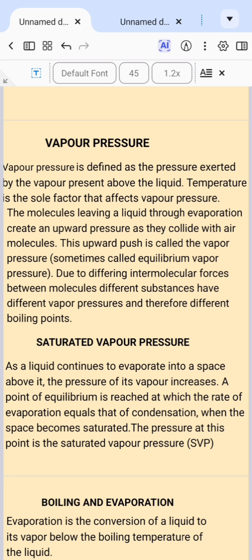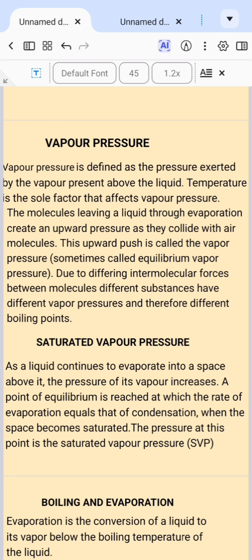So what do we understand by saturated vapor pressure? Or before that, what do we really understand by vapor pressure itself? It is the pressure exerted by the vapor present above a liquid, and an increase in temperature increases vapor pressure.